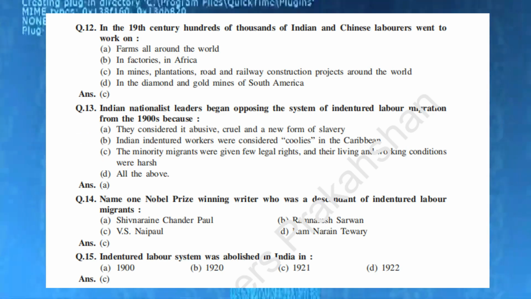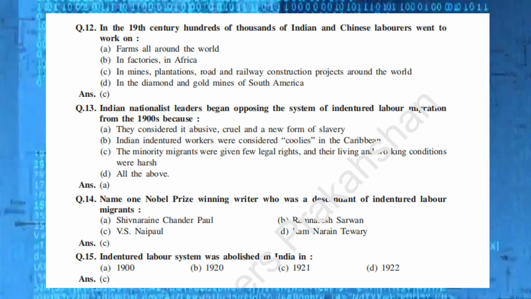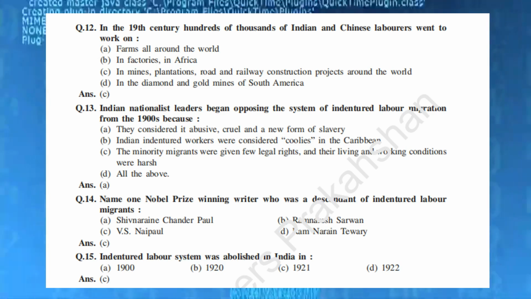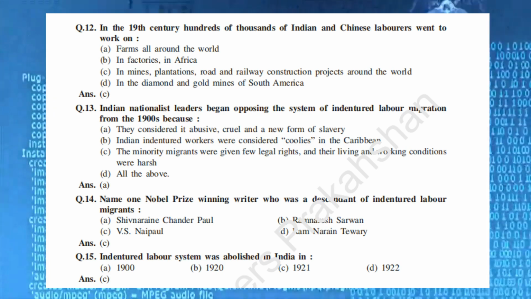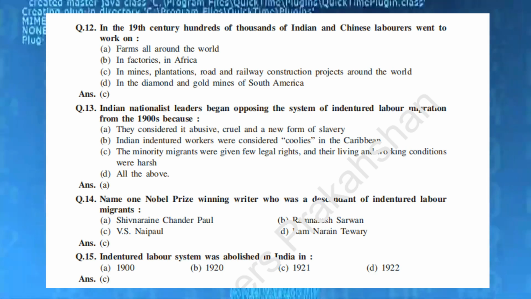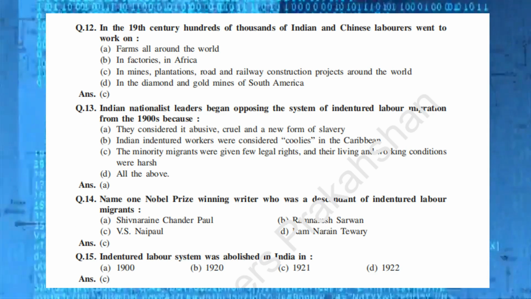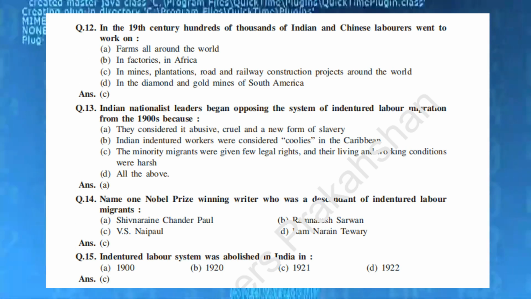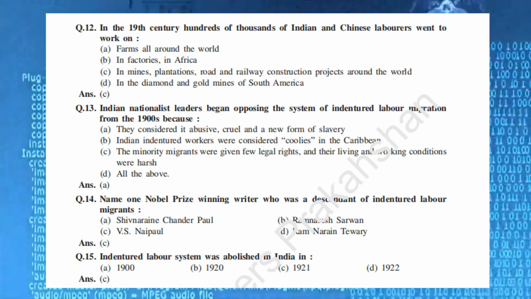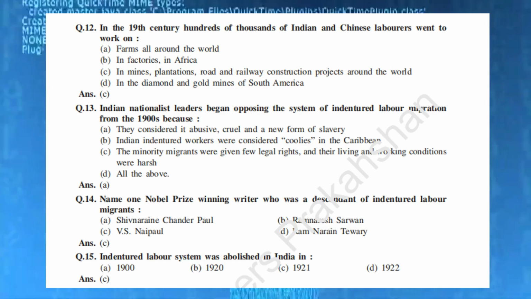Q.13. Indian nationalist leaders began opposing the system of indentured labor migration from the 1900s because A. They considered it abusive, cruel and a new form of slavery. B. Indian indentured workers were considered coolies in the Caribbean. C. The minority migrants were given few legal rights, and their living and working conditions were harsh. D. All the above. Ans. A.